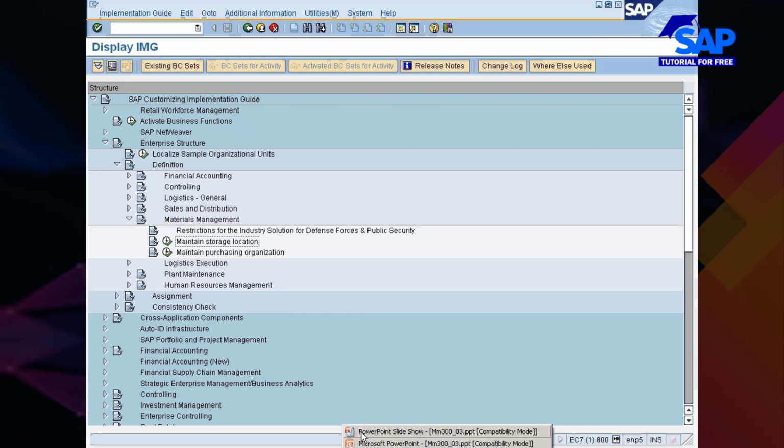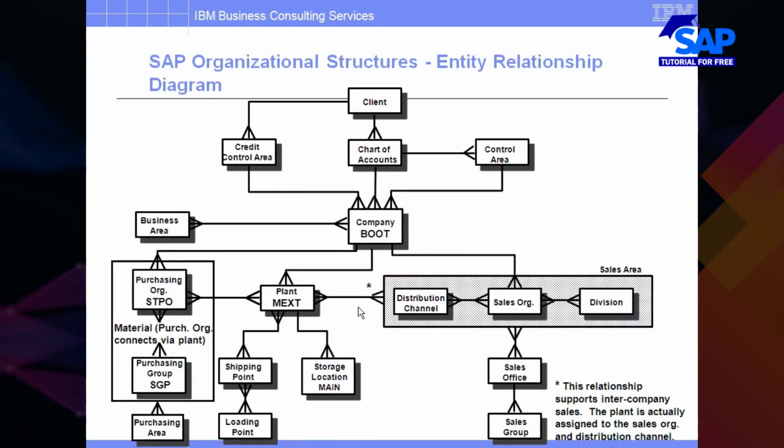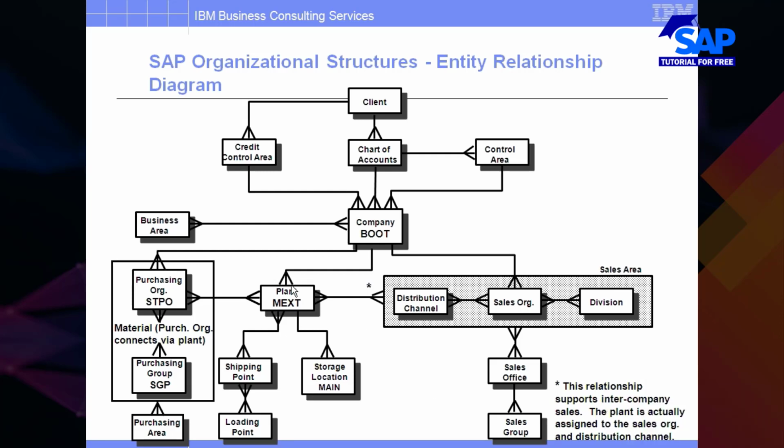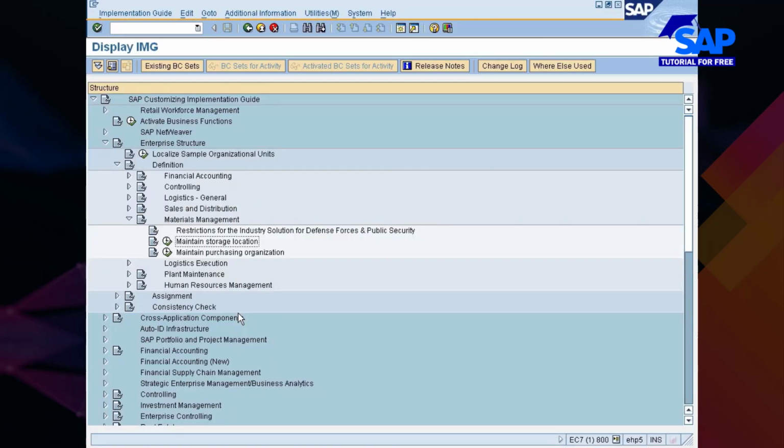Now let me show you once again the organization structure. See, we have defined this part: distribution channel, sales organization, division, sales office, sales group. These 5 elements have been defined in the sales and distribution section. I have defined plant also. Now you see here storage location and purchasing organization. These are the only 2 organization elements that you create from the MM module perspective, right? So I will be defining these 2 in the MM module.